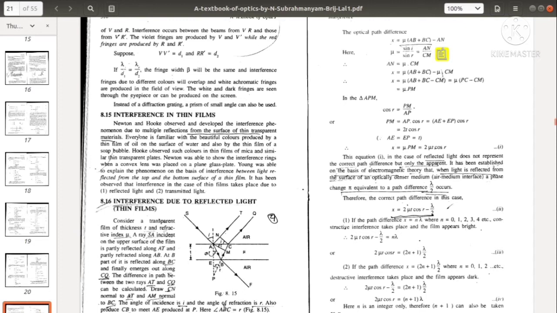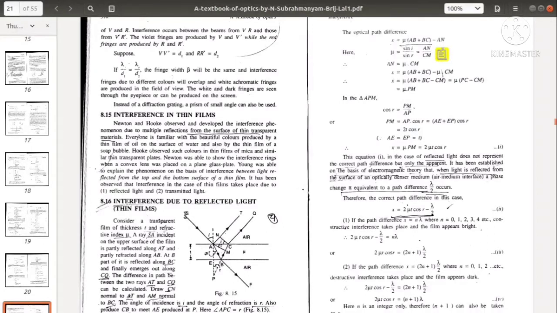Here, angle APC means APC, which is R, which we have already said. Now the optical path difference. We can see from this figure, this ray SA travels around AB, BC, CQ.